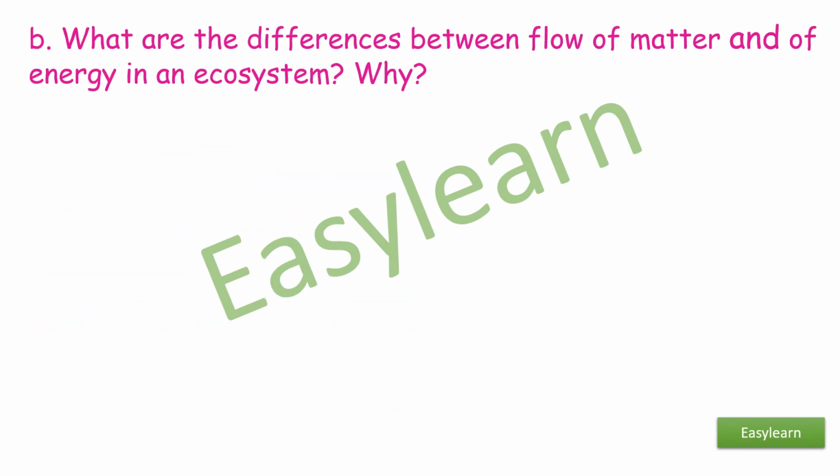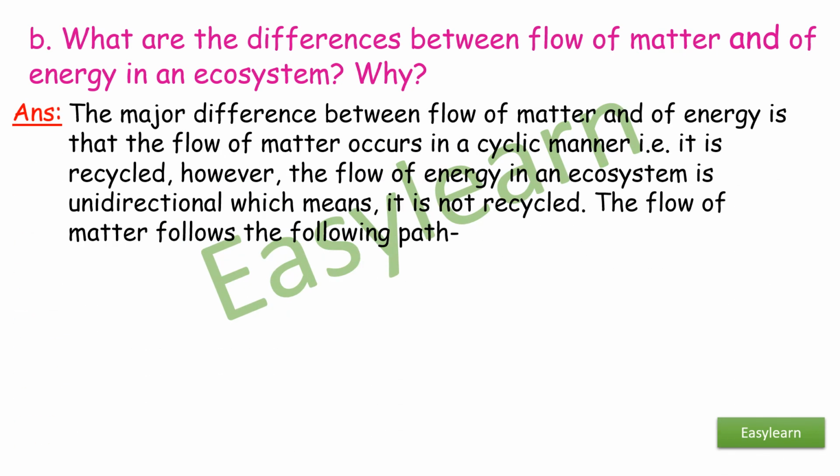B. What are the differences between the flow of matter and of energy in an ecosystem? Why? Answer. The major difference between the flow of matter and of energy is that the flow of matter occurs in a cyclic manner. That is, it is recycled. However, the flow of energy in an ecosystem is unidirectional, which means it is not recycled.